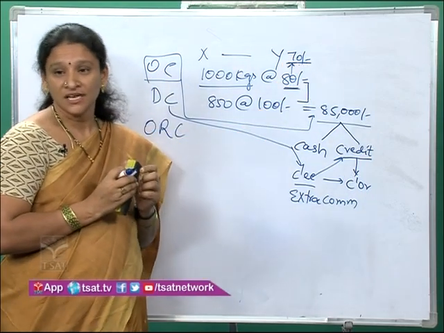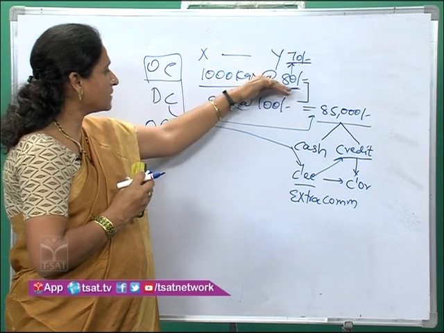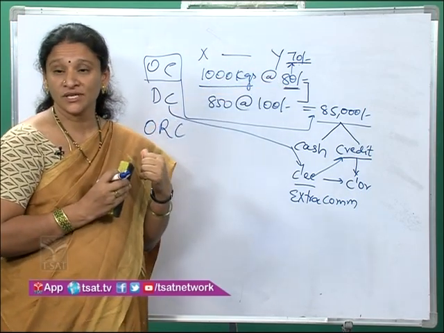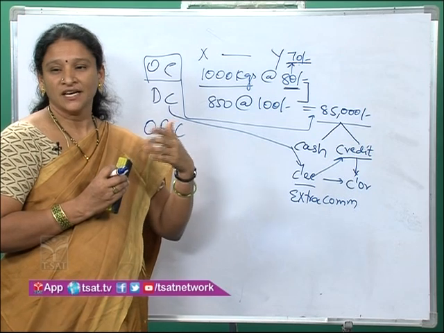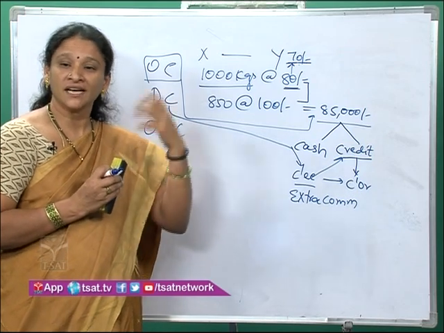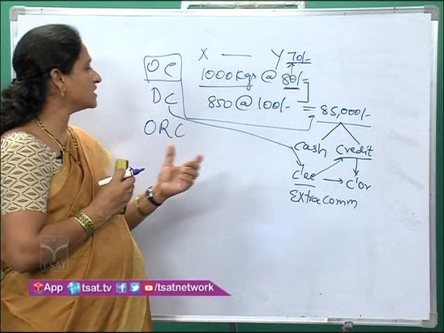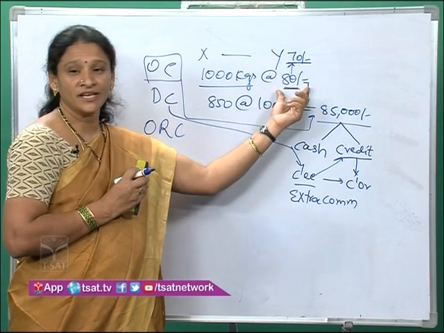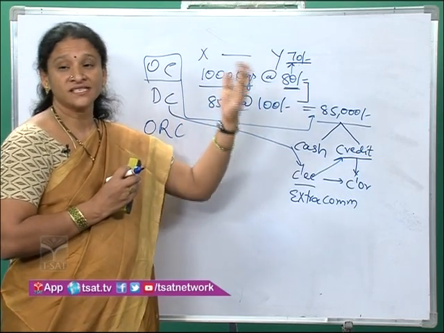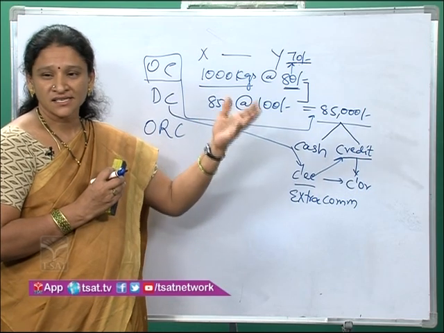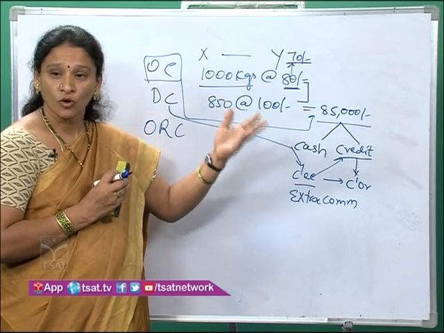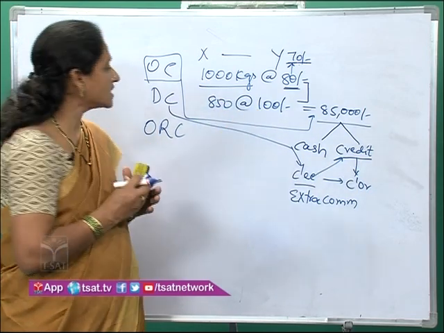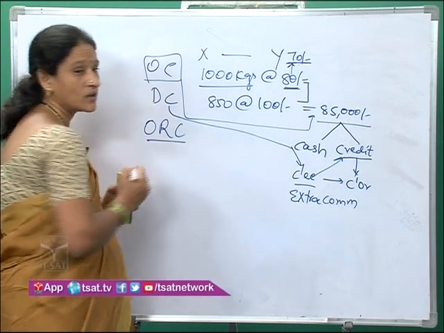Sometimes the consignor, to motivate the consignee to sell at a higher price, says: if you sell for more than 80 rupees, I will give you an extra commission. That extra commission will be paid if you sell over and above the invoice price. Such commission is called overriding commission.